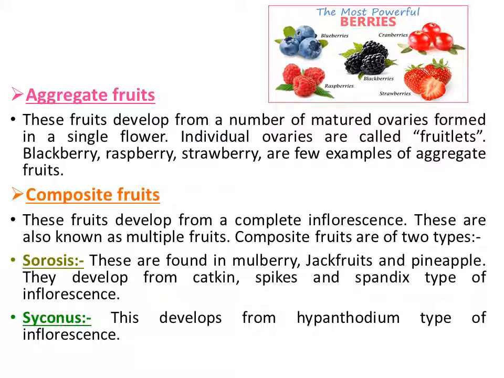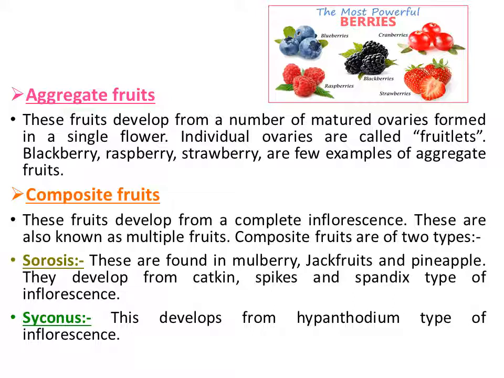Second, aggregate fruits. These fruits develop from a number of mature ovaries formed in a single flower. Individual ovaries are called fruitlets. Blackberry, raspberry, and strawberry are a few examples of aggregate fruits.